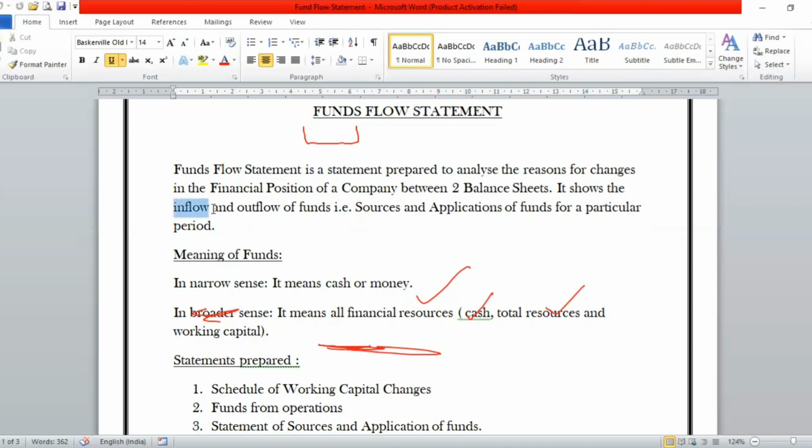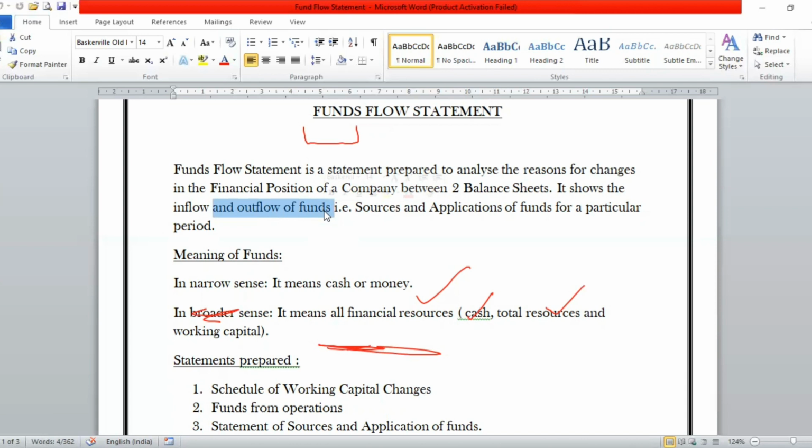The flow can be either in the form of inflow of funds or it can be in the form of outflow of funds. Inflow of funds or outflow of funds. It can be of two types. Now, inflow of fund means all those sources from where money is getting into your business. Outflow of fund means all those applications where you are employing the funds out of your business.